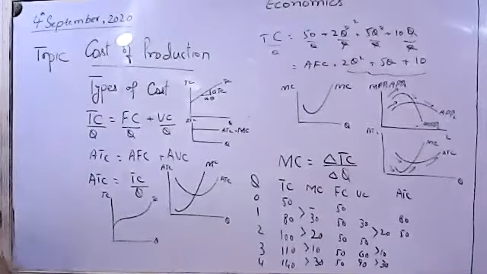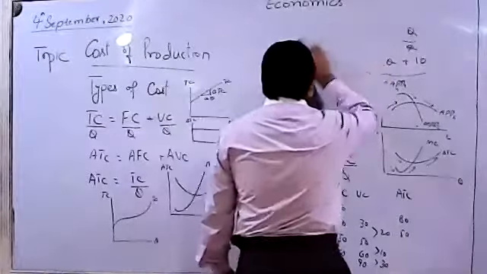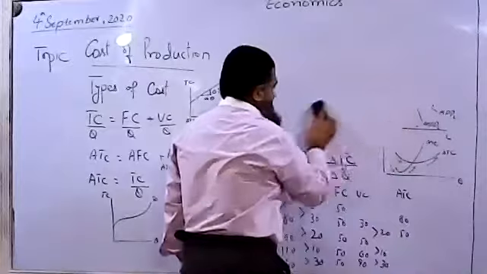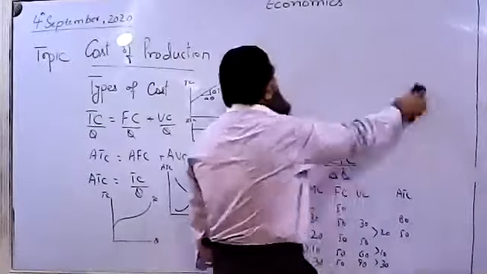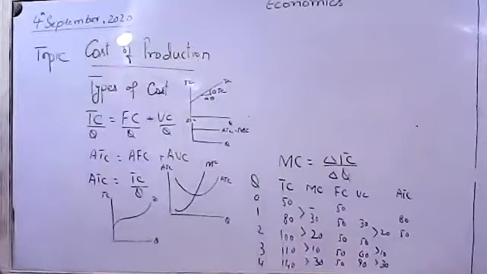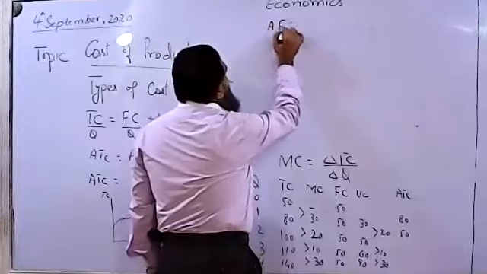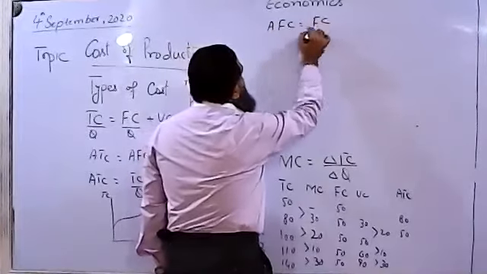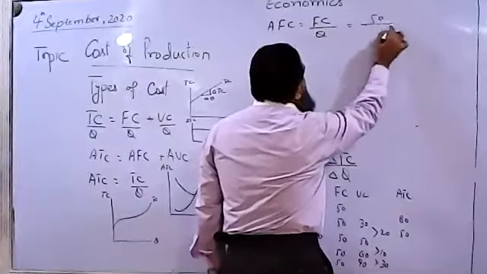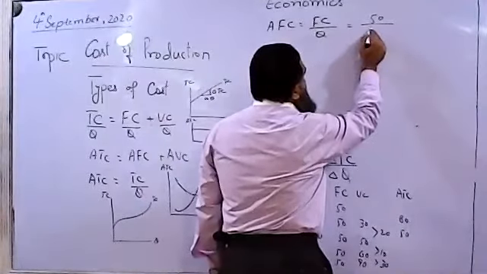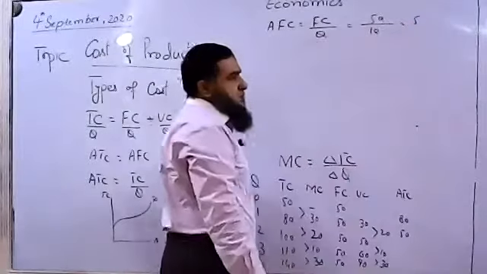Now I will move towards average fixed cost of production. Then I will tell you one more point about average total cost. Average fixed cost means per unit fixed cost. Average fixed cost is fixed cost over quantity. If I say fixed cost is 50, and 10 units are produced, per unit fixed cost will be 5.